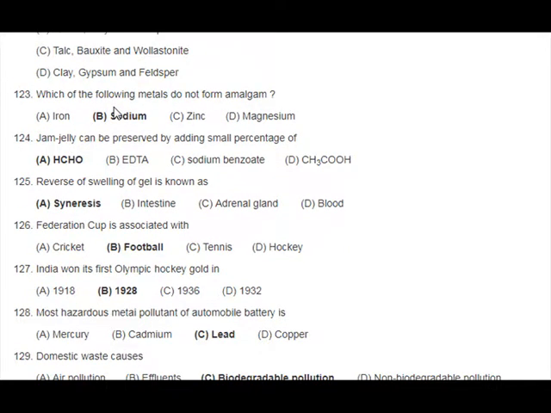123. Which of the following metals do not form amalgam? A. Iron, B. Sodium, C. Zinc, D. Magnesium. 124. Jam and jelly can be preserved by adding small percentage of A. HCHO, B. EDTA, C. sodium benzoate, D. CH3COOH. 125. Reverse of swelling of gel is known as A. Syneresis, B. intestine, C. adrenal gland, D. blood.